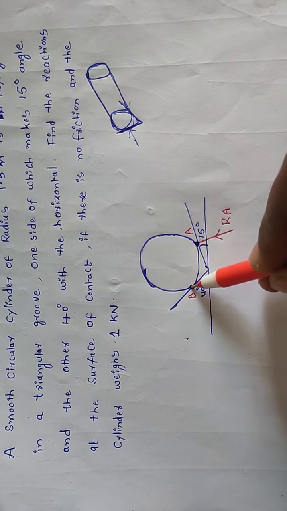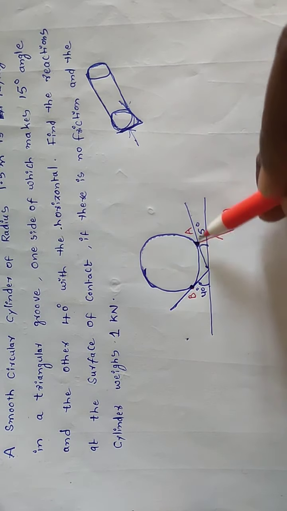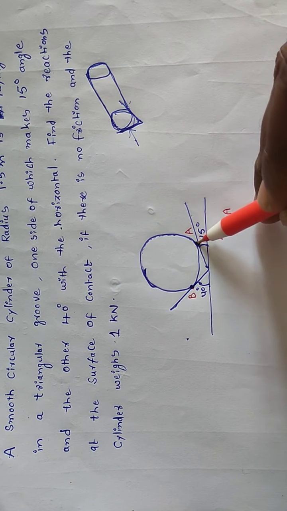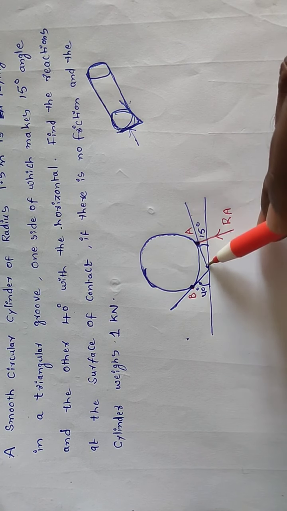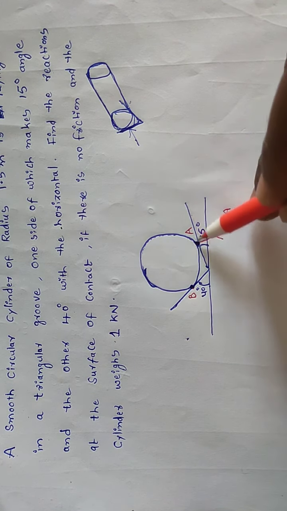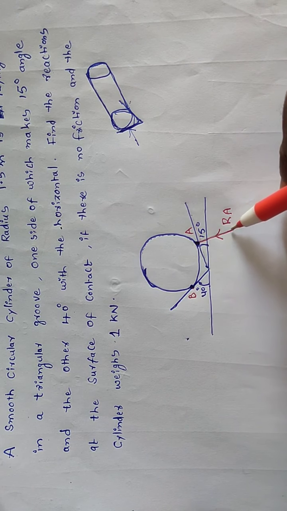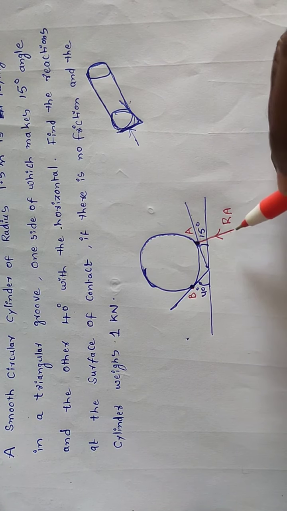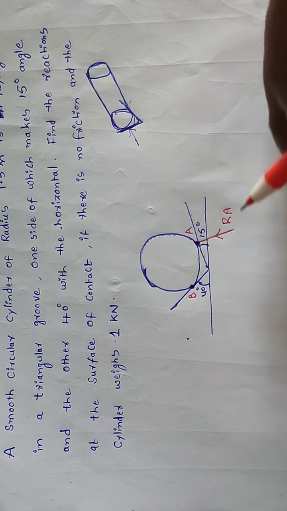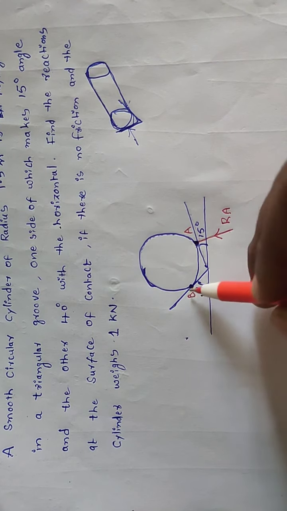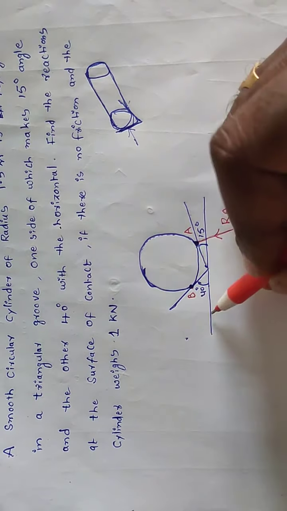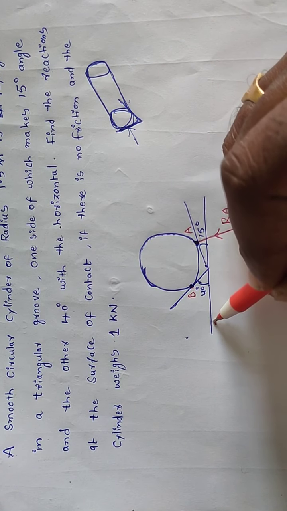This reaction force is always perpendicular to the surface. This is the triangular groove surface, so we are drawing a right angle, perpendicular to that surface, and here also a reaction force.